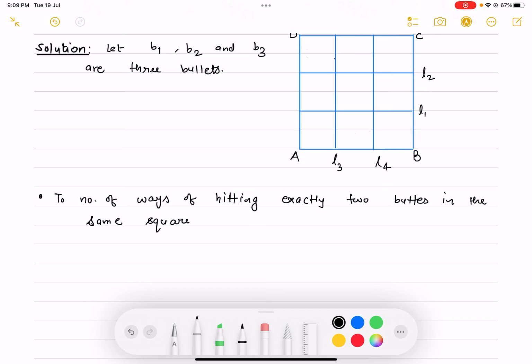And why I'm saying the same square means smaller square. Okay, how many ways can it happen that exactly 2 bullets go into the same square?